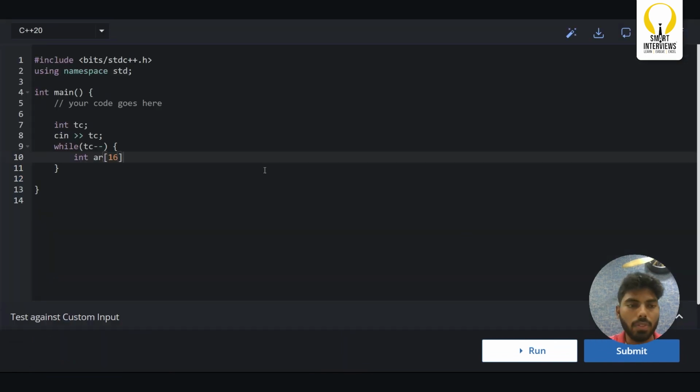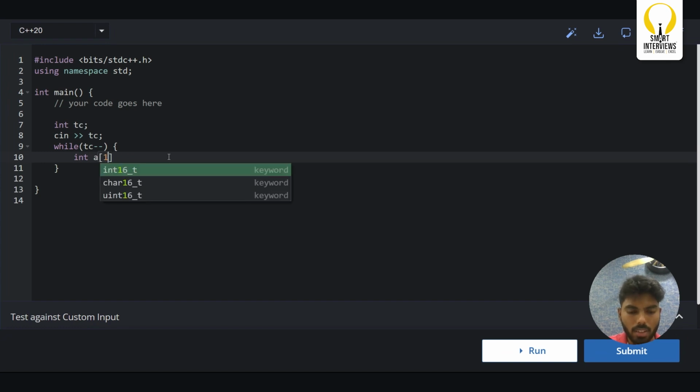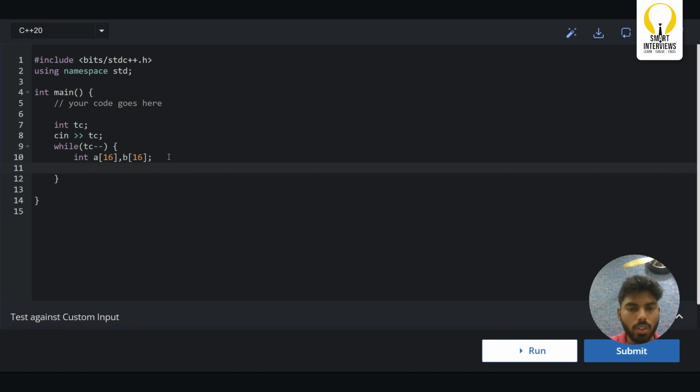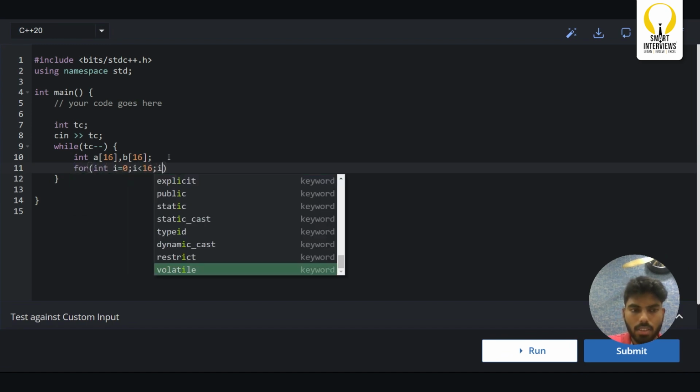So for that case, we will create one more array. Let me call it A of 16 and B of 16. Now I will simply iterate on the given array.